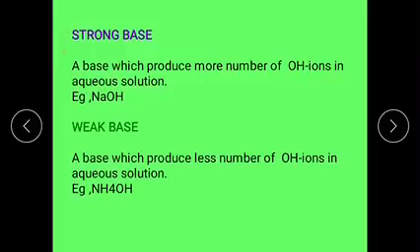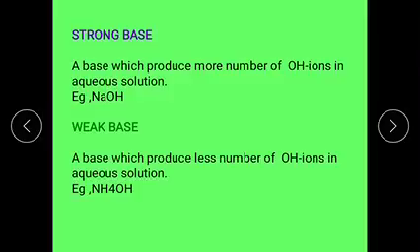Examples are sodium hydroxide NaOH, potassium hydroxide KOH, magnesium hydroxide Mg(OH)2, and calcium hydroxide Ca(OH)2.